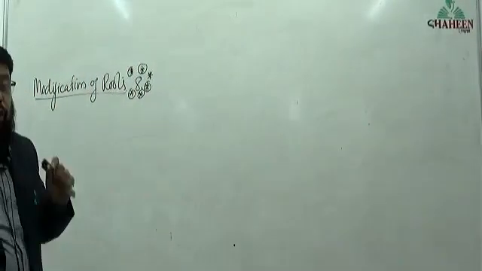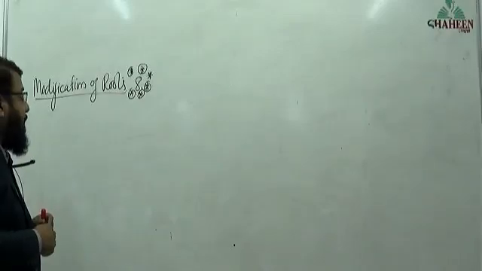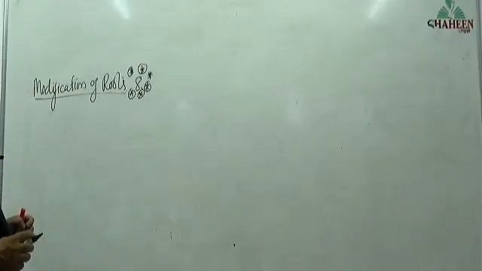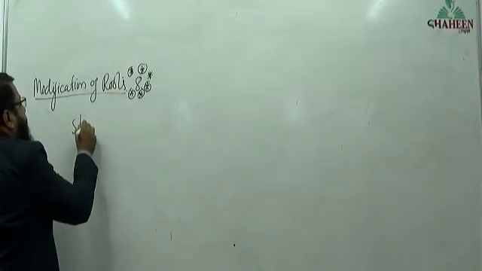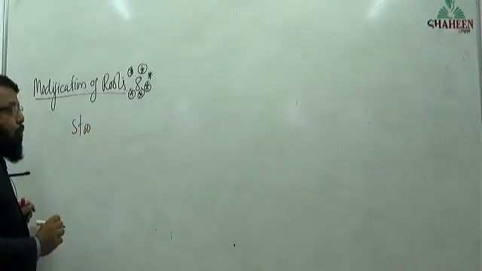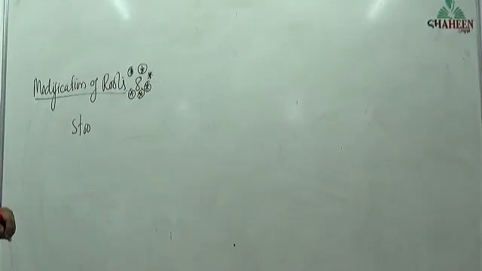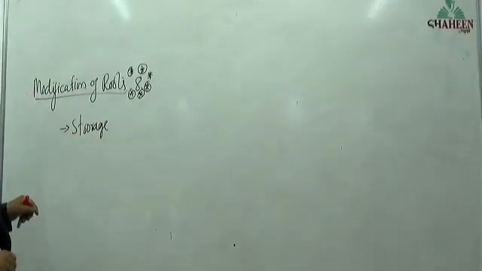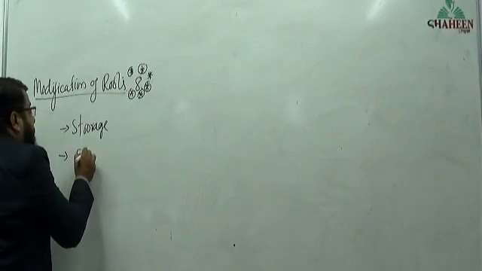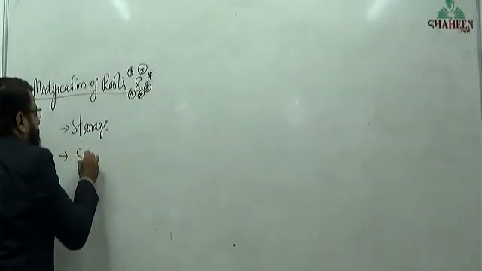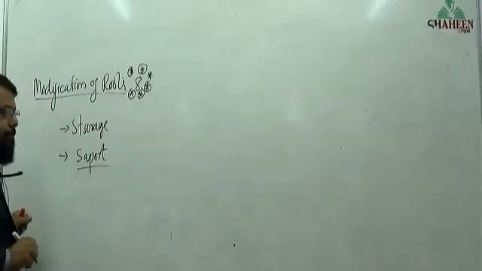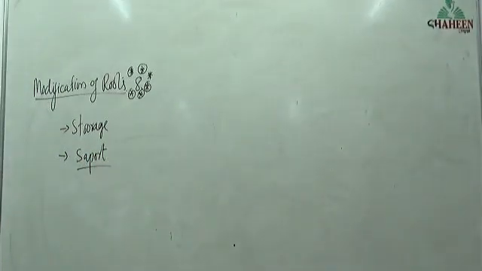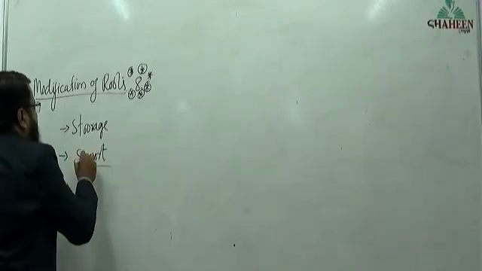But in some roots, the root will undergo change to store food material. The roots that store food material are called as storage root. One modification. And another one is to support the plant.